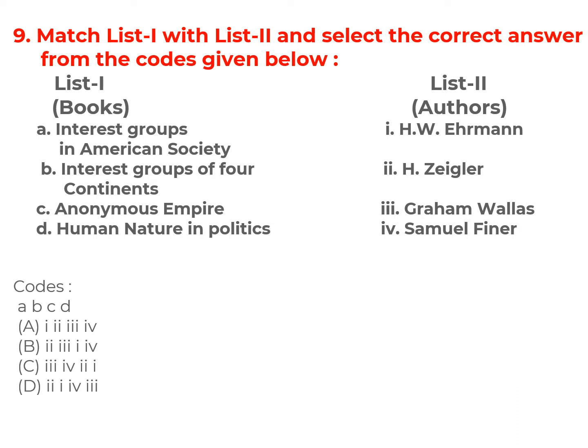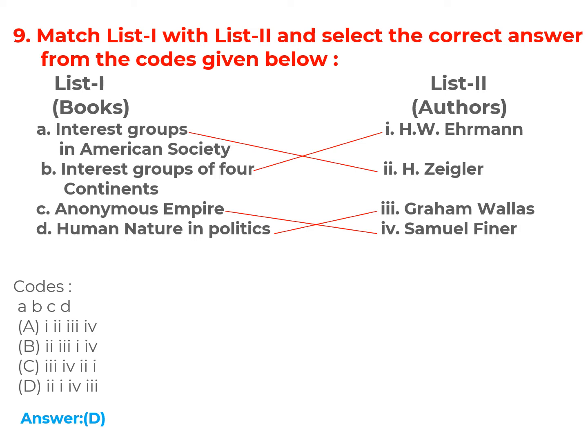Now books with authors. Interest Groups in American Society. H. Zeigler. Interest Groups on Four Continents. This book was written by H. W. Ehrmann. Anonymous Empire. This book was written by Samuel Finer. Human Nature in Politics. This book was written by Graham Wallas. So the correct option for this question is option D. 2, 1, 4, 3.